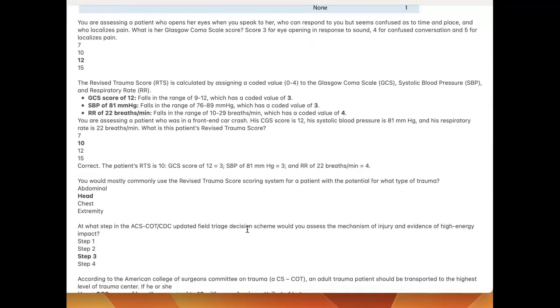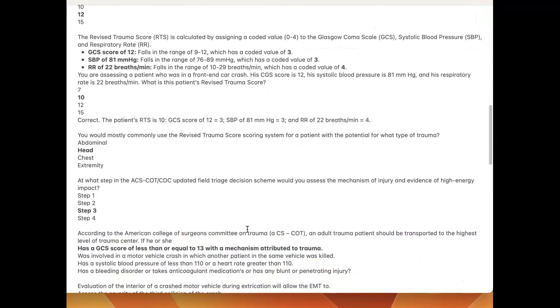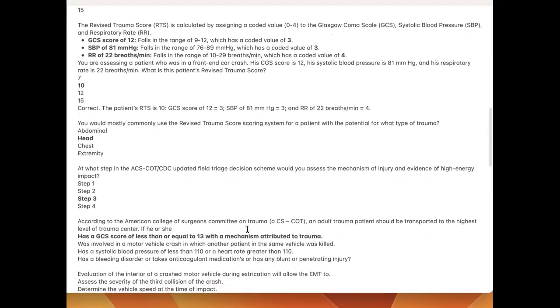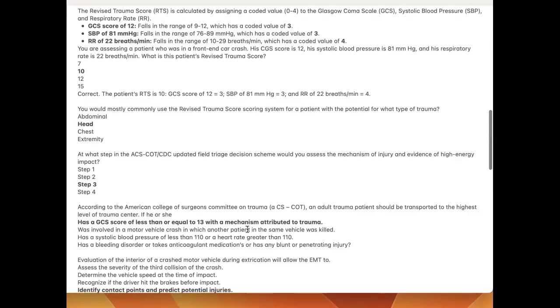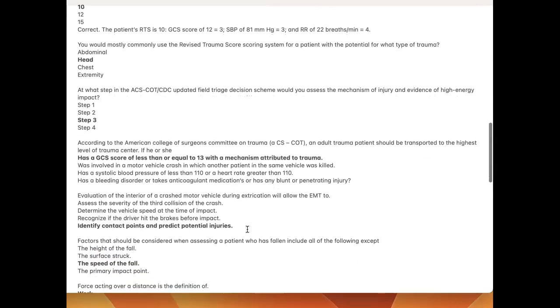You would most commonly use the revised trauma scoring system for a patient with the potential for what type of trauma? Head trauma. At what step in the ACS-COT/CDC updated field triage decision scheme would you assess the mechanism of injury and evidence of high energy impact? Step 3. According to the American College of Surgeons Committee on Trauma, an adult trauma patient should be transported to the highest level of trauma center if he or she has a GCS score of less than or equal to 13 with a mechanism attributed to trauma.